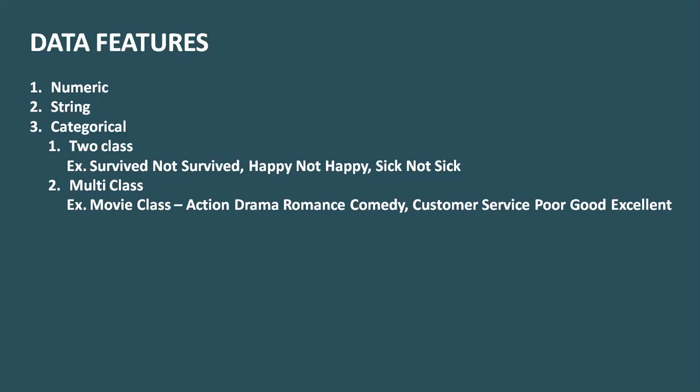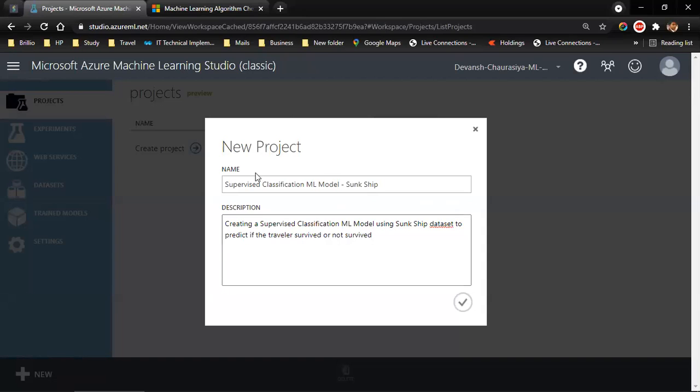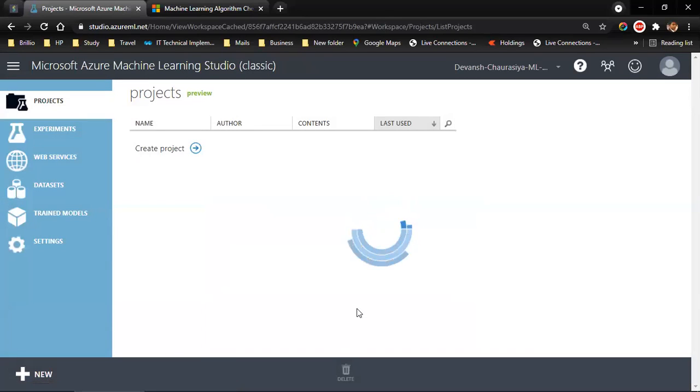Two-class classification, where it is yes or no, like survive or not survive that we just saw, and multi-class. Multi-class is where we have more than two categories, like a movie, which can be action, drama, romance, comedy, different genres. Or customer service: let's say our customer service is not just happy and not happy, it is poor, good, and excellent. So we can deploy a multi-class classification model. Moving back, once I have filled this, I can click on the checkbox.